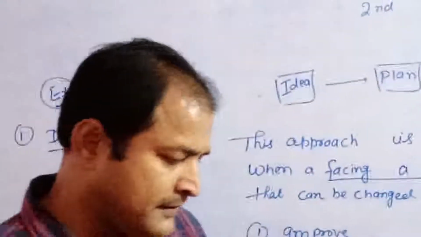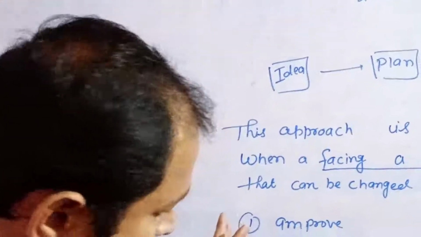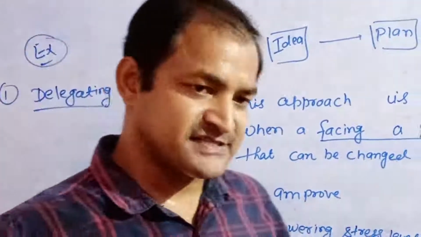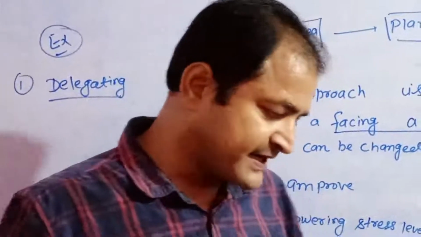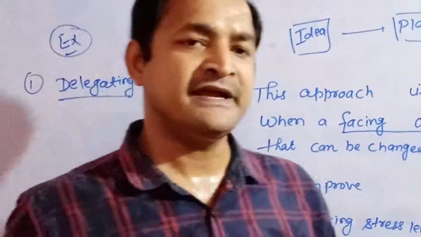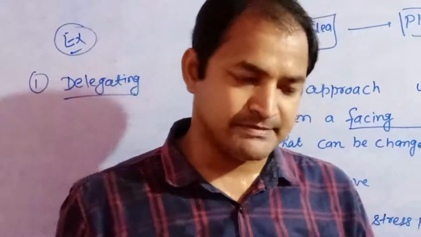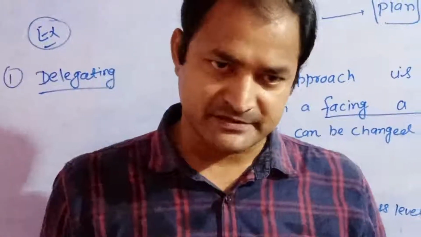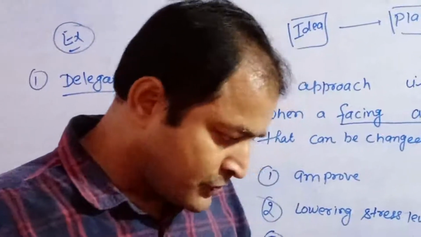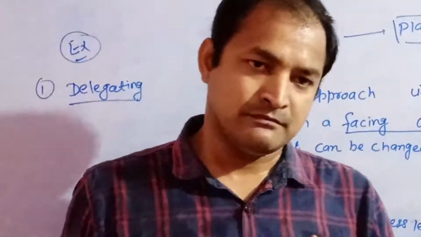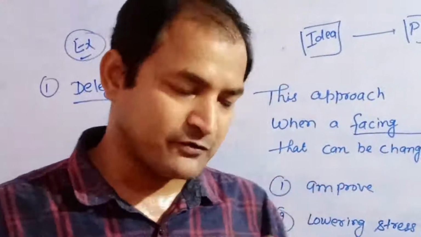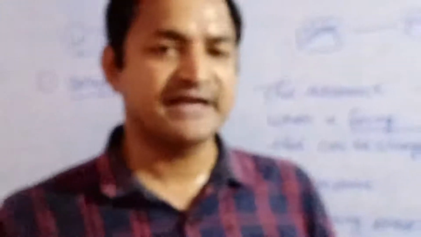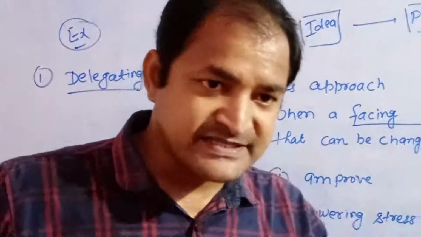When a task needs attention, it is nearly impossible for one person to complete them all.